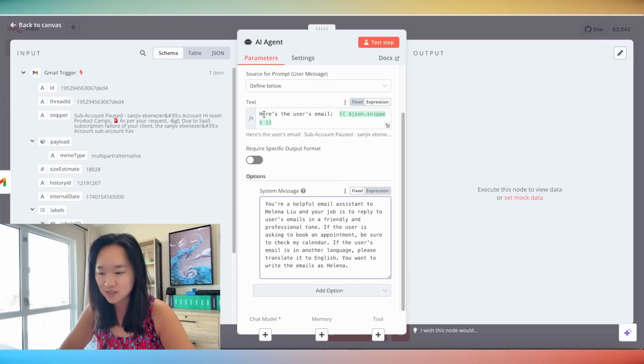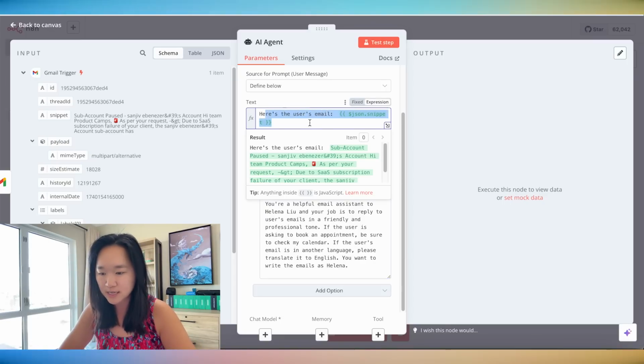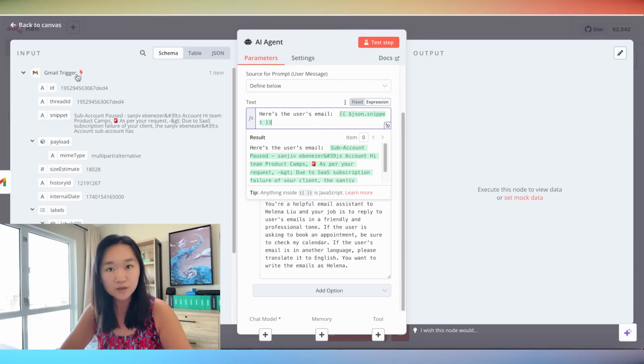And in the text here, I wrote, here's the user's email, and I filled in what that email will be. I'm able to do so because when I ran the Gmail trigger and this API returned the information that I need, I can select the appropriate parameter that I want to drag and drop into my prompt here.